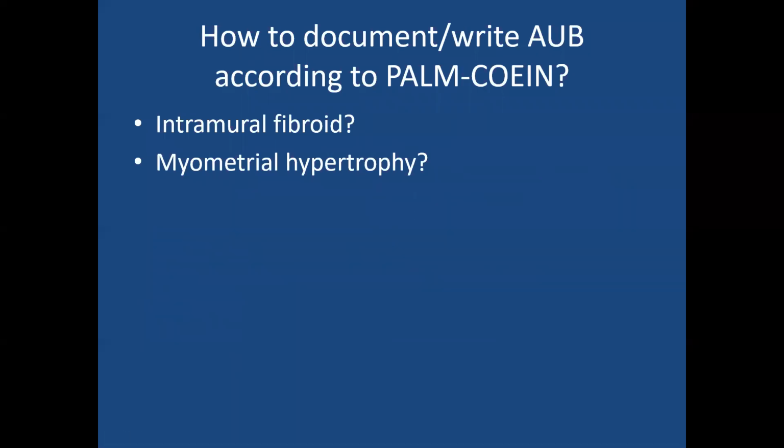So how to write the intramural fibroids in the PALM-COEIN classification? Intramural fibroids under PALM-COEIN means under L you have to put 1, that is, she is having fibroids. Then you put O, that is, she is having other types of fibroids. You have to write like that. Whereas myometrial hypertrophy or myometrial hyperplasia comes under N, that is not yet identified. So under N you have to put 1.